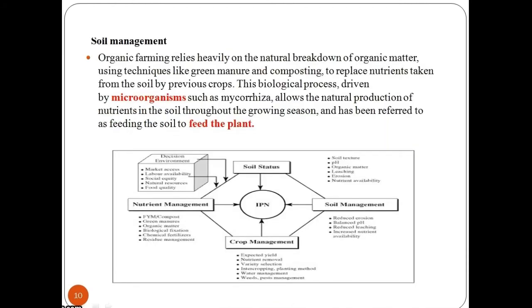Next is soil management. Organic farming relies heavily on the natural breakdown of organic matter using techniques like green manure and composting to replace nutrients taken from the soil by previous crops. This biological process, driven by microorganisms such as mycorrhiza, allows the natural production of nutrients in the soil throughout the growing season and has been referred to as feeding the soil to feed the plant.